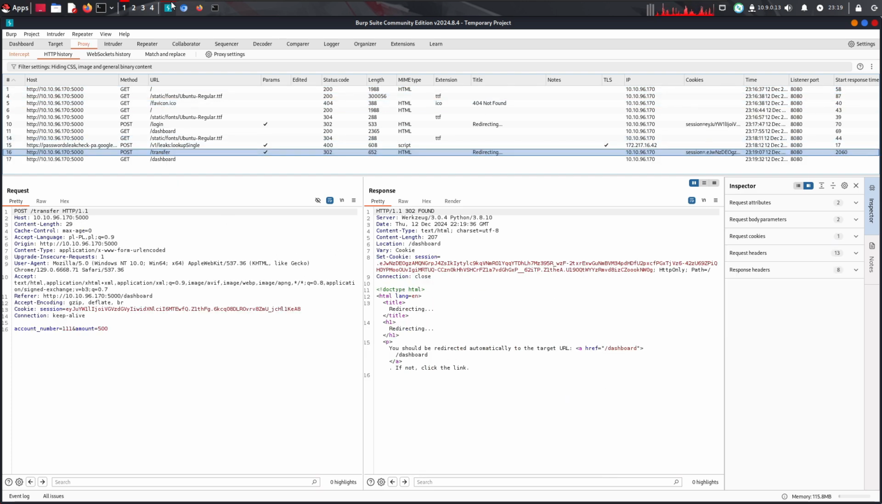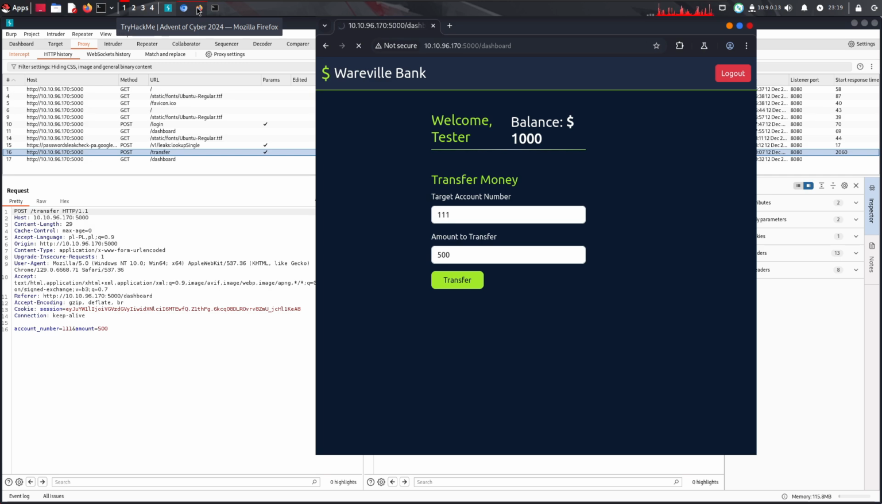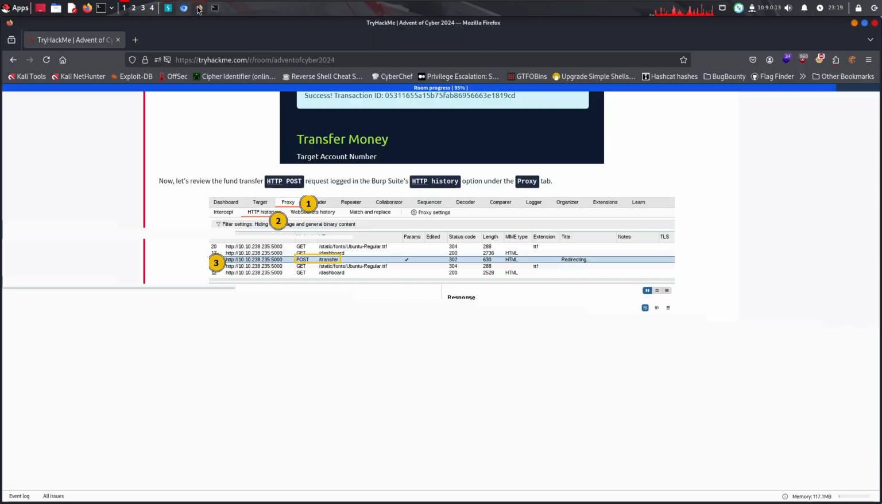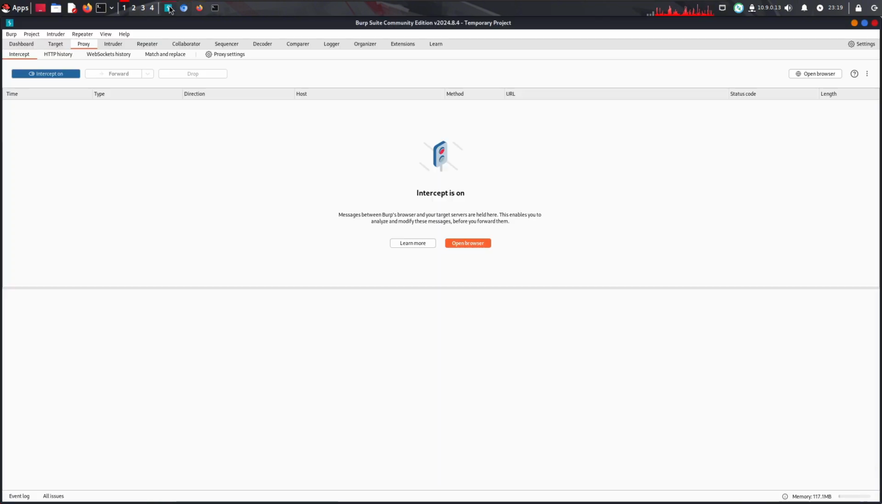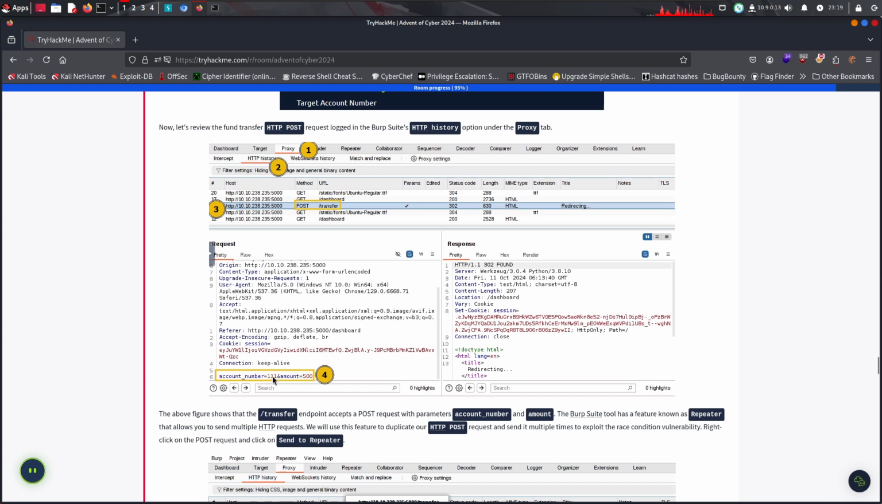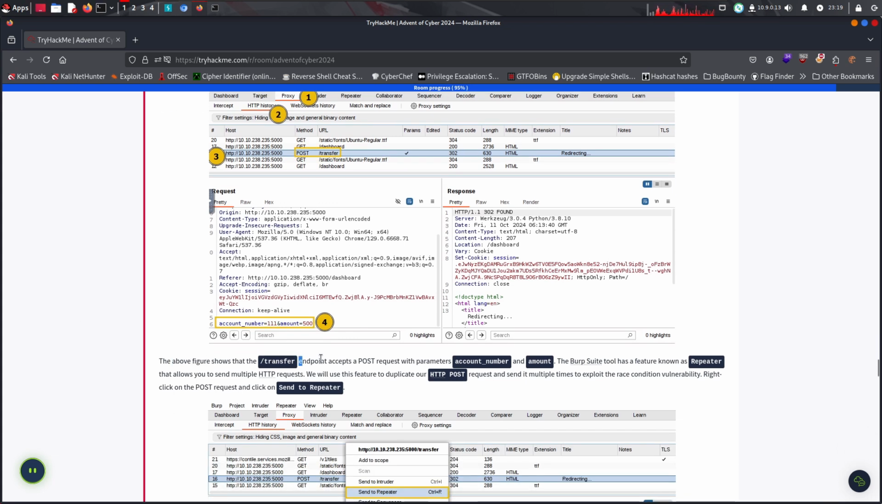Have the response, have the request. Yeah, forward. Alright, it's good. We can see the above figure shows the transfer endpoint accepts POST request parameters: account number and amount. Burp Suite has a feature known as Repeater that allows you to send multiple requests.